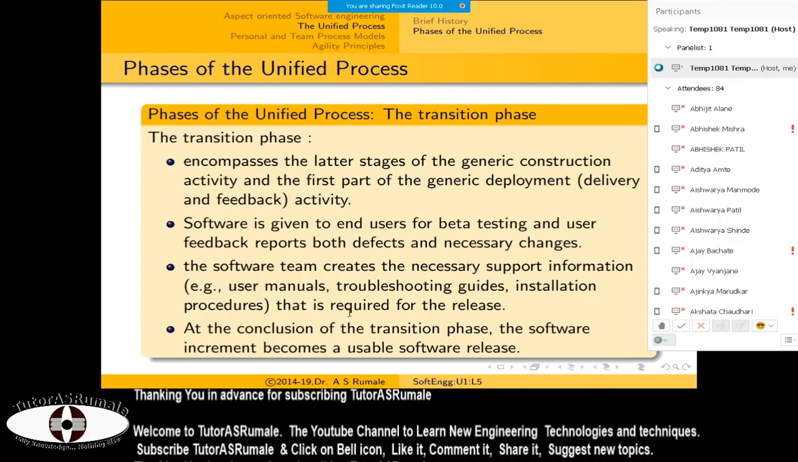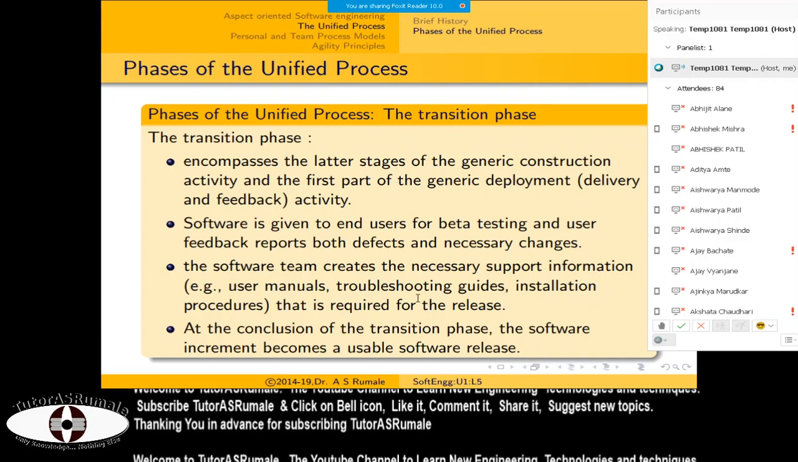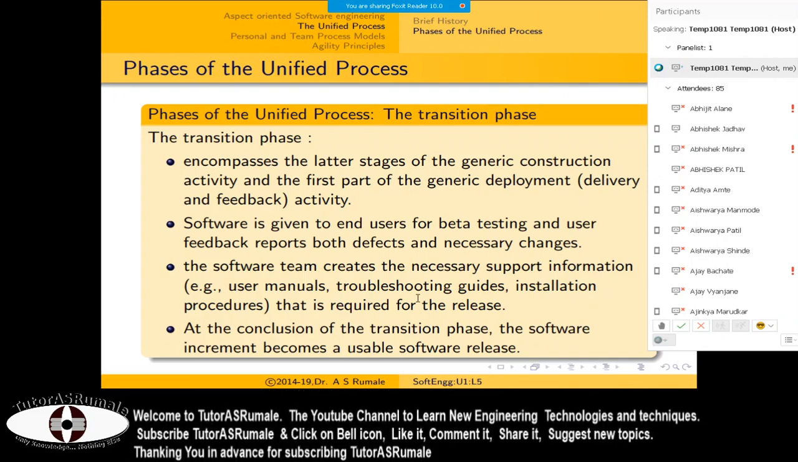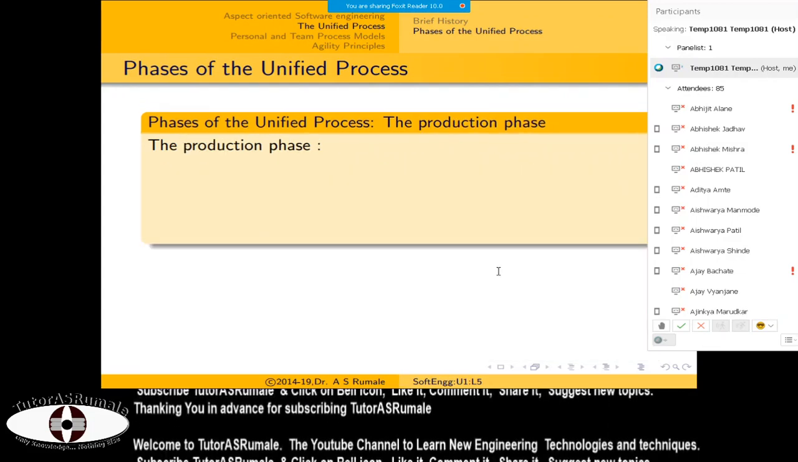So at the conclusion of this transition phase, software increments become usable software, what we call a stable version of the software, and then the stable version gets released. So this is the entire unified process.